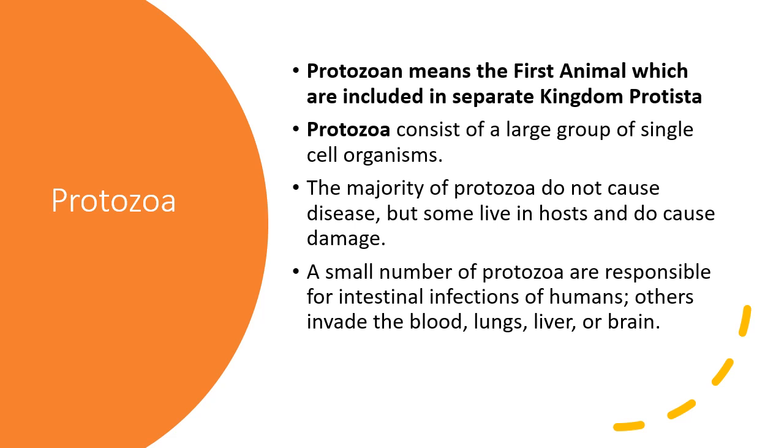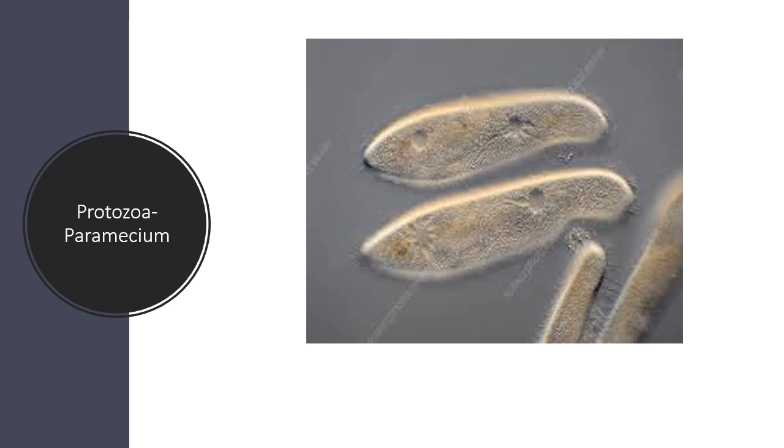So a few examples of protozoans are here in this slide. You can see the picture of a paramecium, which you all are aware of. Other examples of protozoans are amoeba, euglena, and trypanosoma. I'll just repeat it: amoeba, euglena, and trypanosoma.